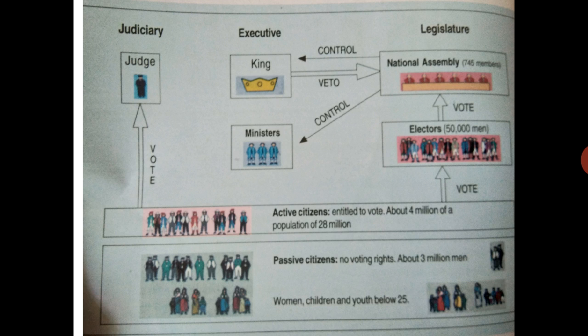After giving the 50,000, what? They are forming the National Assembly. And they were in the National Assembly. How many members were in the National Assembly? 746 members were in the National Assembly.